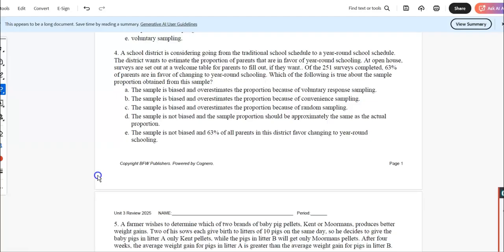A school district is considering going from traditional school to year-round school. The school district wants to estimate the proportion of parents that are in favor of year-round schooling. So at open house, who comes to open house? The gung-ho parents, right? Not the bad parents. I'm being silly there about the bad parents. At open house, surveys are sent out to a welcome table for parents to fill out if they want.